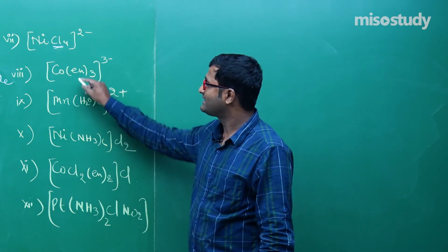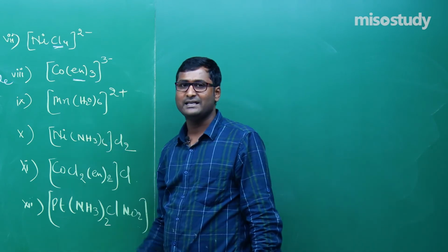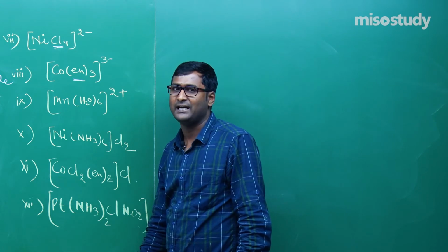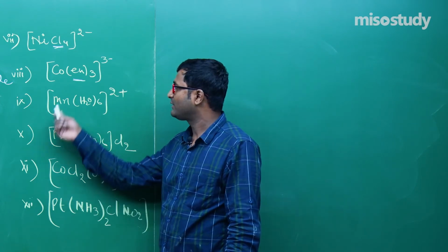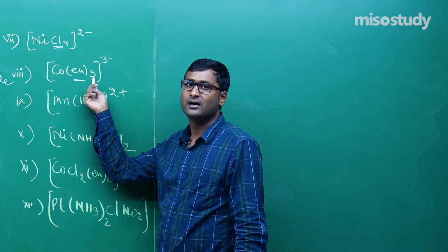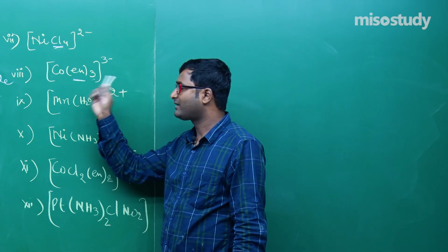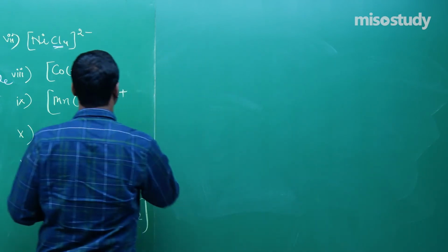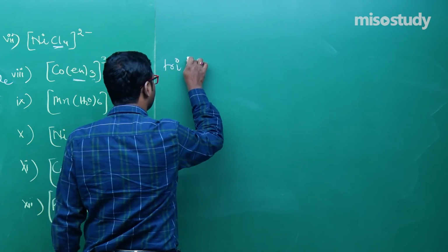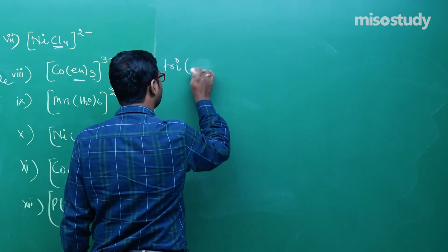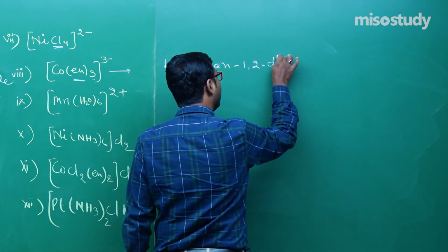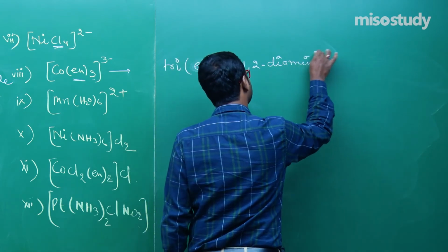Now the next one is en, and en is ethane-1,2-diamine. Here it is diamine, not ammine. So what will happen? For 3, will we use tri? No, we will use tris, because di is already used. So tris, bracket, ethane-1,2-diamine, or you can say diamine.